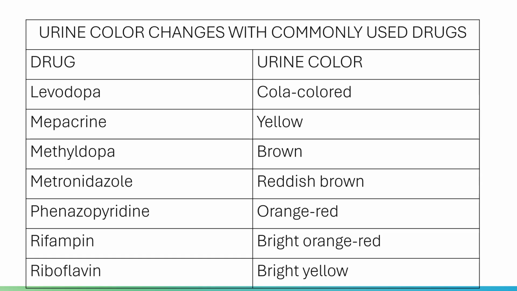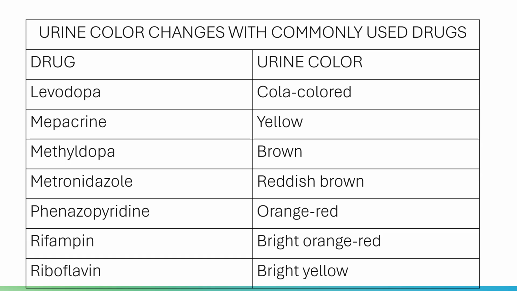Mepacrin is an anti-malarial drug, and it will give you a yellow-colored urine. Methyl dopa is an antihypertensive, and it will give you a brown color, or the color of the urine darkens, and if oxidizing agents are present, it will give you a red-brown color.